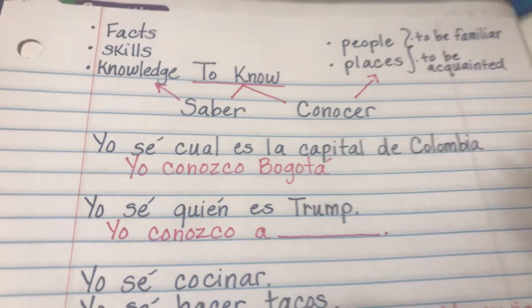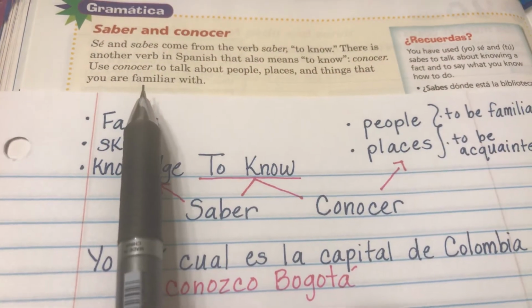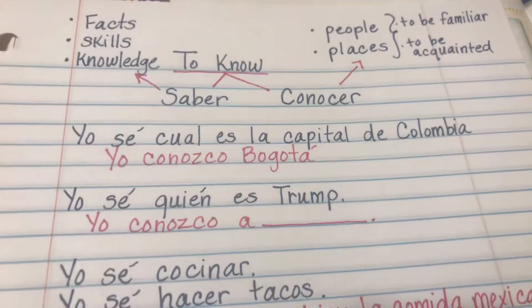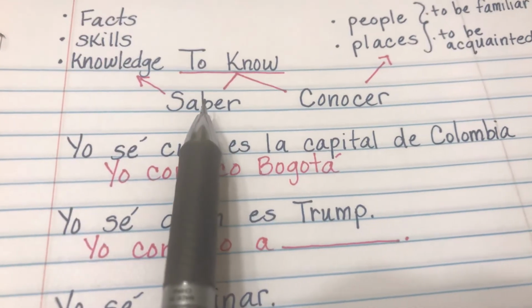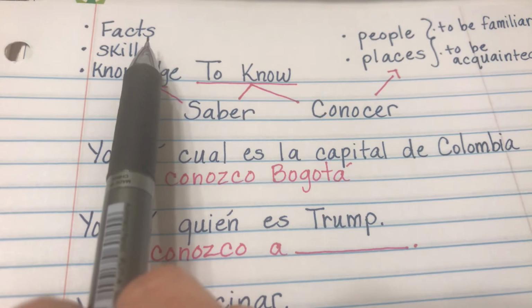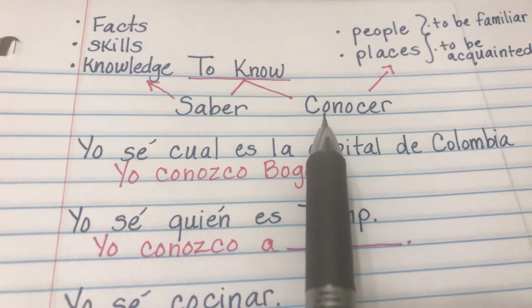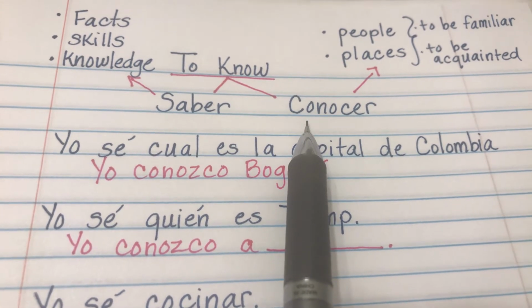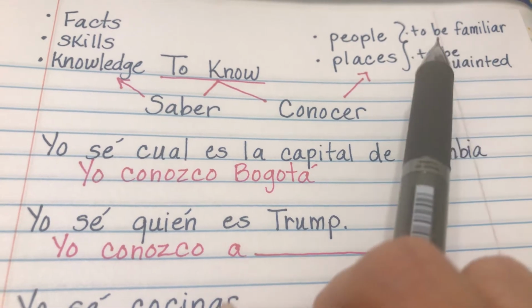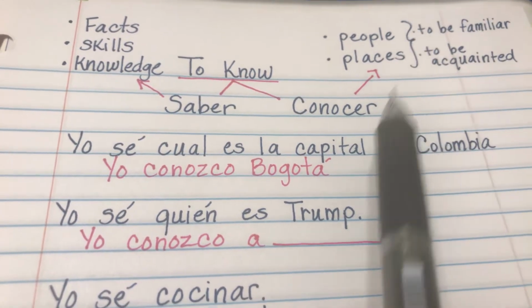Well, the book gave you a hint, to use conocer with things that you're familiar with, right? So when do you know to use saber? You use saber to talk about facts, skills, knowledge, and you use conocer to talk about people that you're familiar with or acquainted with, or places that you're acquainted with or familiar with.